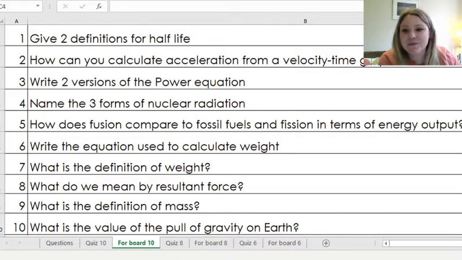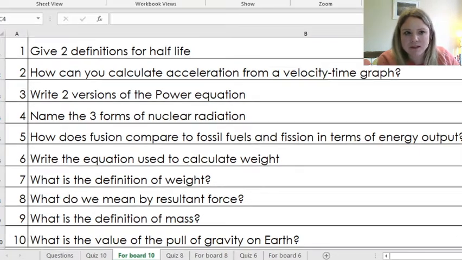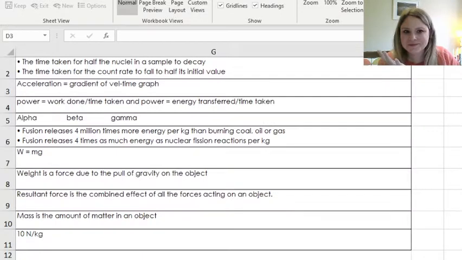Okay, so retrieval roulette for today. Oh, hold on. I'm covering one of the questions. There, that's a wee bit better. So pause, get those questions answered. Thank you very much. And here's the answers to mark them. So again, pause, mark, correct, fix any mistakes, everything, all of that. Pause, get that done. Thank you.